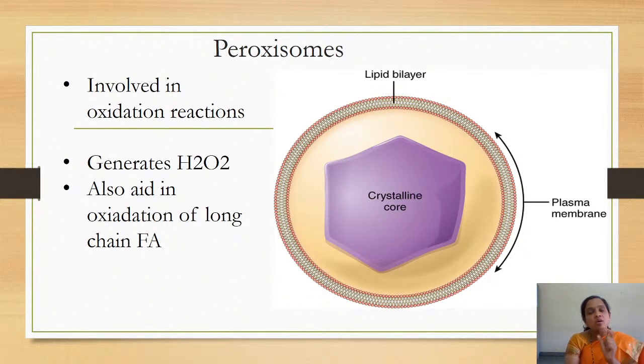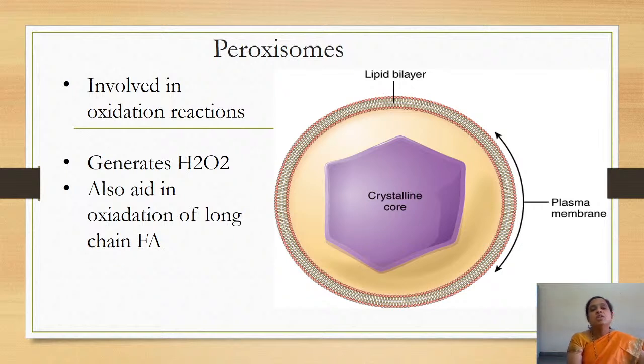The peroxisomes also have a role in destroying, but their capacity to destroy bacteria is very high when compared to the lysosomes. They generate hydrogen peroxide, which is a very strong agent, similar to a free radical, that can destroy substances. So when the bacteria get engulfed, the hydrogen peroxide is released, and that will damage and kill the bacteria.